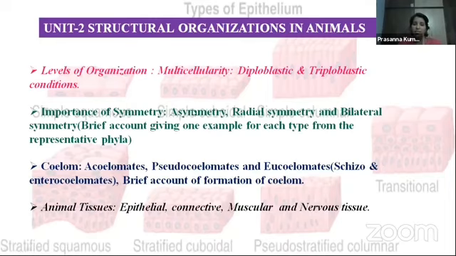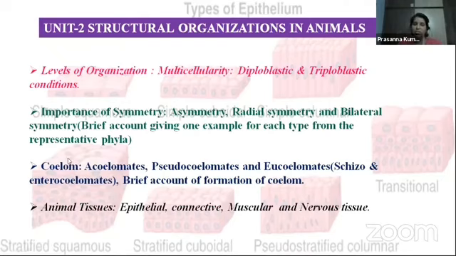These are nothing but the key transitions of evolution. The first key transition is levels of organization. The second key transition during the course of evolution is importance of symmetry. And the third key transition is development of the coelom. So three are the key transitions during the course of evolution of animals.